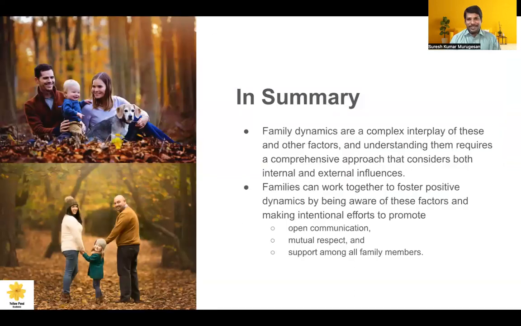When we study the factors of family dynamics, we can understand that family dynamics are very complex and there are many factors influencing them. Understanding these factors helps to improve the well-being of the family and the family dynamics. There are many internal and external factors influencing family dynamics. So the family, as a unit, as a group, has to work together for positive dynamics by encouraging open communication, giving mutual respect, and supporting other members in the family. I hope you all got a very clear understanding.